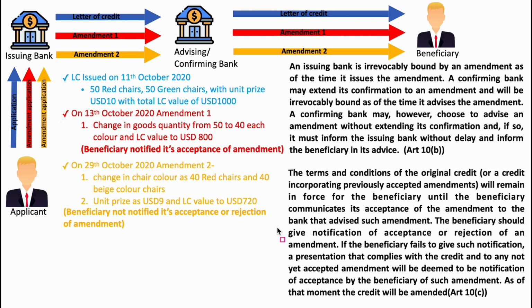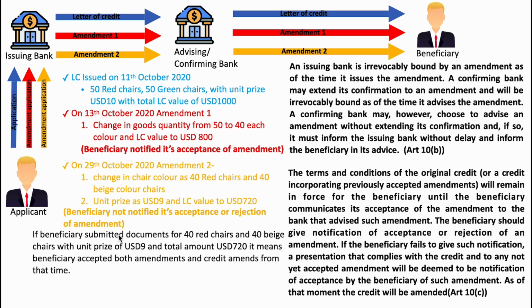So here in our case as well, the beneficiary failed to notify the acceptance or rejection of the amendment issued on 29th October. Now on 15th November, the beneficiary submitted documents for 40 red chairs and 40 beach color chairs with a unit price of USD9 and total amount of USD720. It means the beneficiary accepted both amendments and the credit amends from that point of time.